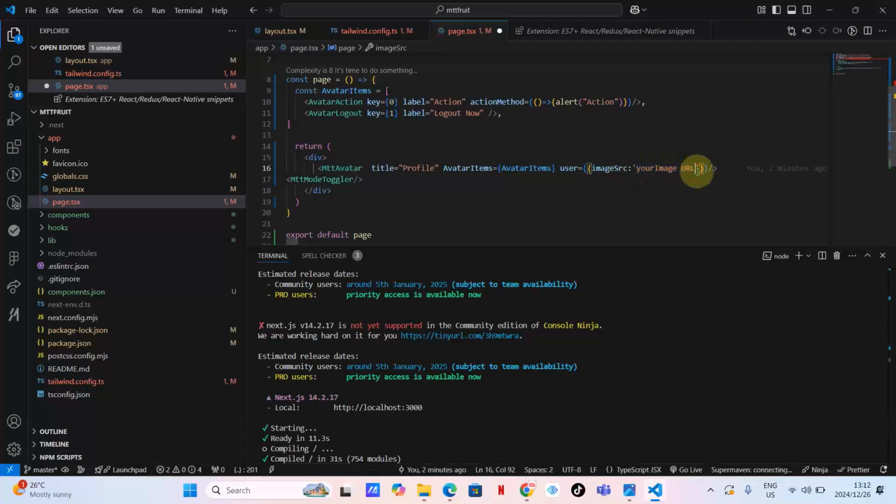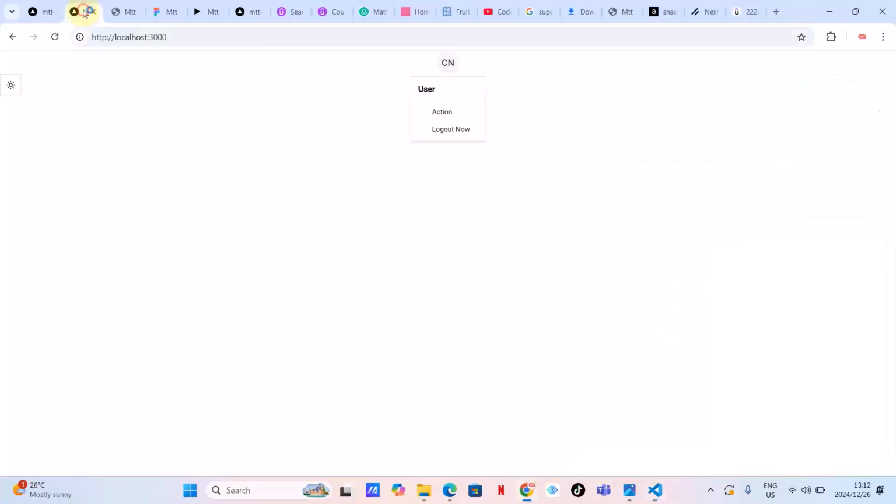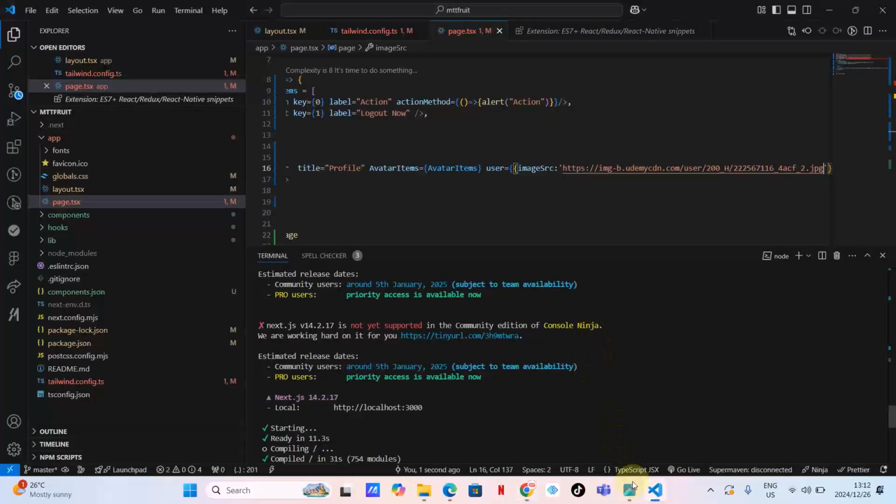Okay, obviously Next.js is going to complain that the URL is not listed in the URL, whatever, but you will see what I mean here. Okay, and we will fix that. Oh, okay, fine. Now it's not complaining. Before, Next.js used to complain when we are using an image from, let's say, a different domain. But now it looks like it's not complaining. I'm happy with that.